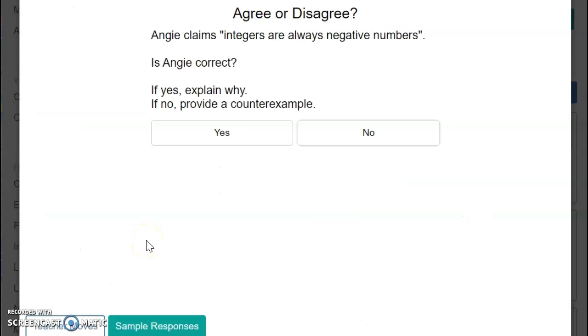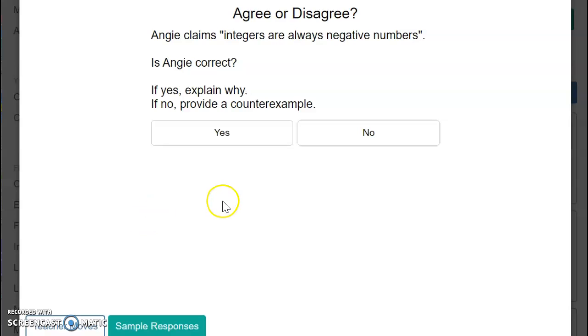Okay, so card number 2. NG claims integers are always negative numbers. Is NG correct? If yes, explain why. If no, provide a counterexample. Well, integers can be negative, but integers can also be positive, like 0. Integers include all the natural numbers and whole numbers.